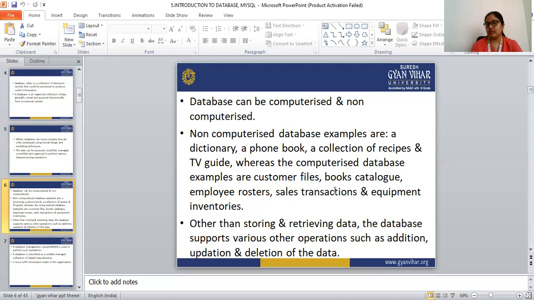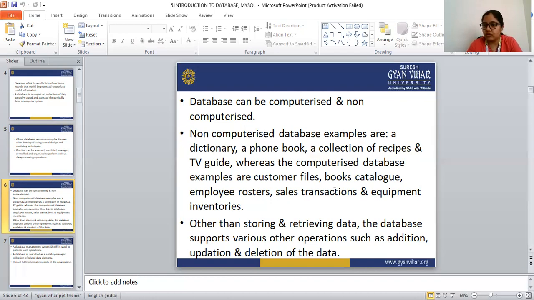So a database is nothing else but a group of data, or a group of information, available in the computer or in a book. So databases are of two types, non-computerized as well as computerized. We are studying the computerized database, because this topic comes under computer application.